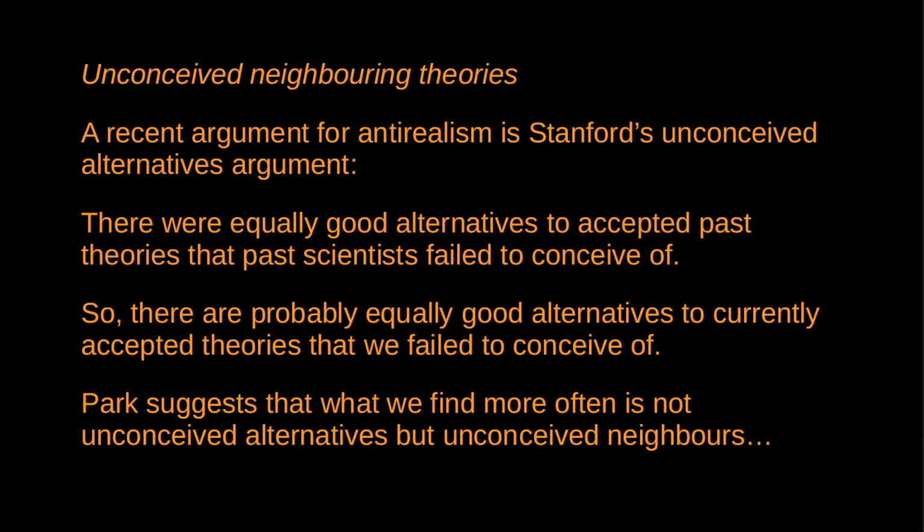So there were scientists who were looking at this incredible success that Newtonian mechanics was having. If you go back to the 1800s, it was the most powerful theory that had been developed, right? In terms of its empirical successes and the control it gave us of various phenomena. They were looking at that and saying, well, this must be true, right? That's the only way we can explain this incredible success. It must be true. But it turns out there was this alternative theory that would have done just as good a job. In fact, a better job. But no one had conceived of it.